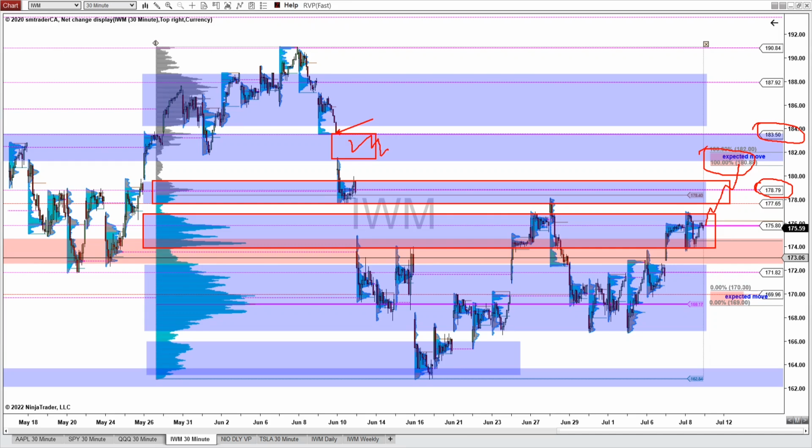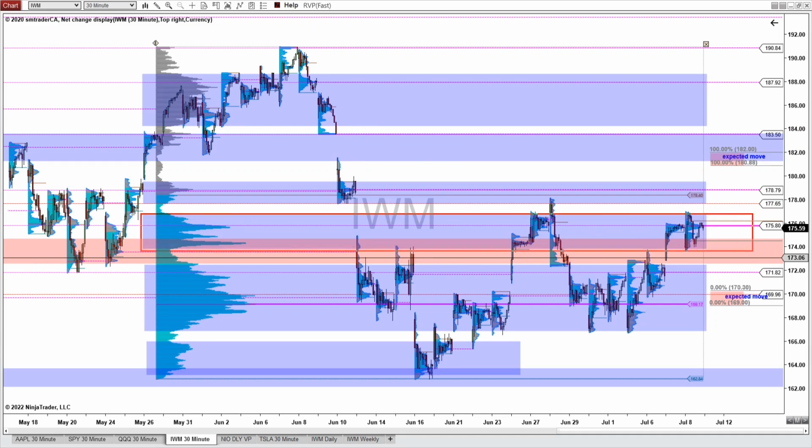And that is the potential upside price scenario. And for the downside scenario, we are looking for the price to see would it break this support level here, this support zone on the daily chart, and also break below this high volume zone and back into this high volume zone down here and work itself down toward the lower range of the expected move between 170 and 169, and also come down and tag this composite point of control at 169.17.